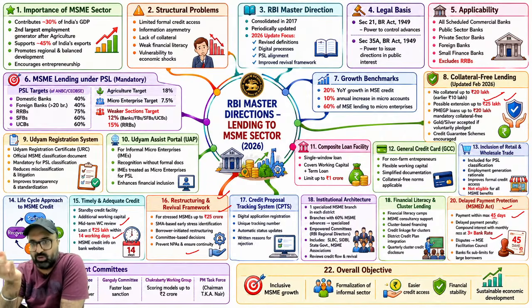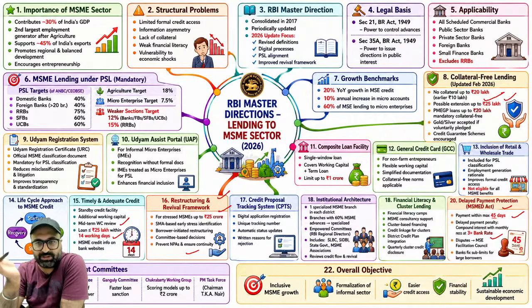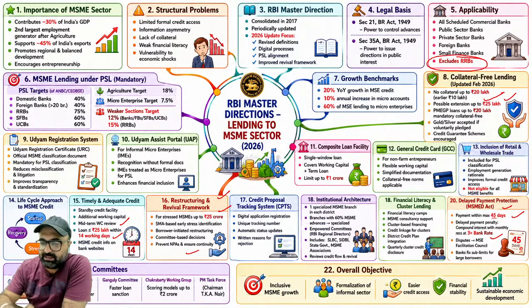Accept or reject, whether you are giving the loan or not; if you are not giving, then brother, tell within 14 days. Under priority sector lending, loans are given to MSME, which is 7.5%, and there is no loan-wise criteria for the same. All these conditions are applicable on all the banks excluding RRBs. These are not applicable on RRBs. This is something which you need to remember from this entire story.